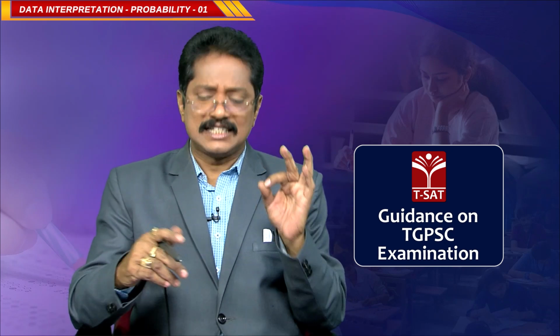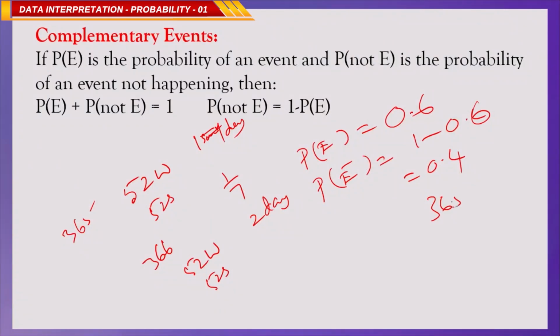Actually, a year is 365 and 1 by 4 days, not exactly 365 days. So this 1 by 4 accumulates, and after 4 years it becomes 1 day, that is 365 plus 1, 366 days. That is the reason a leap year has 366 days.